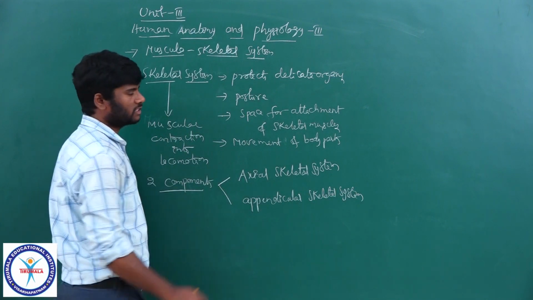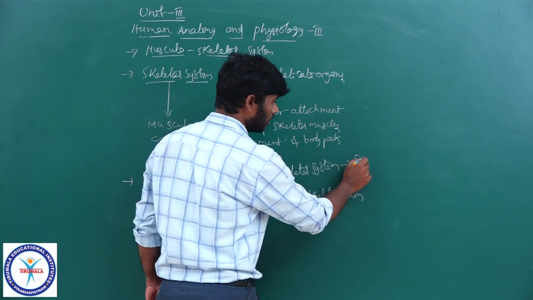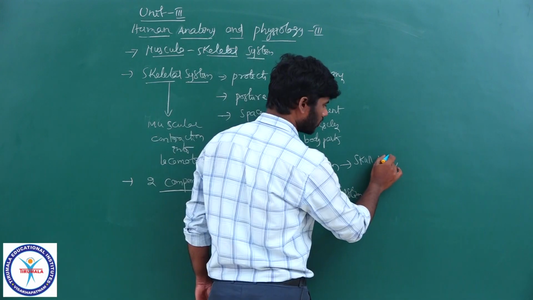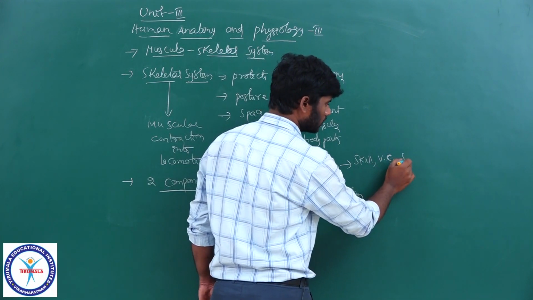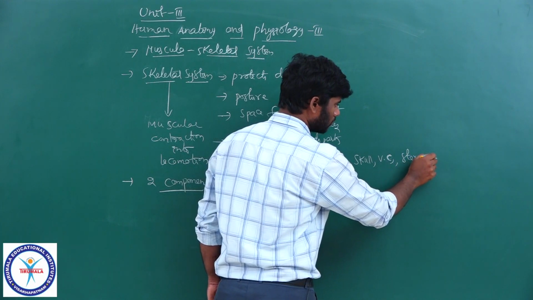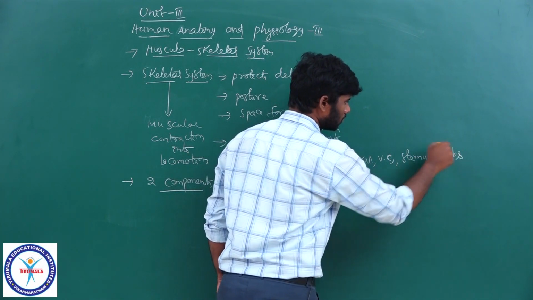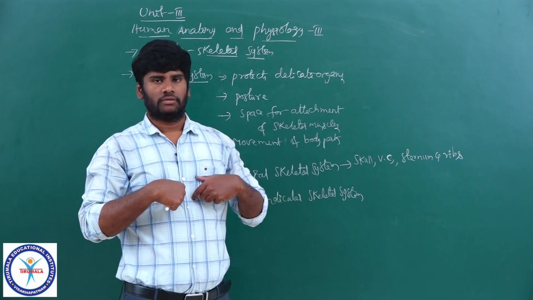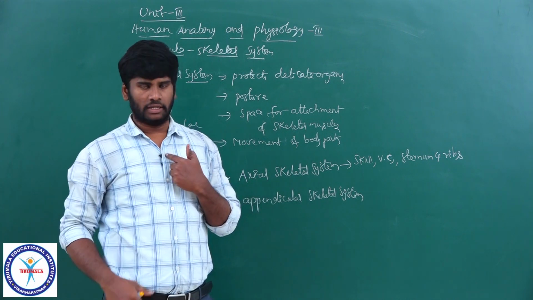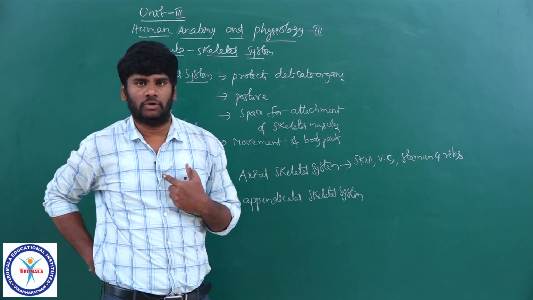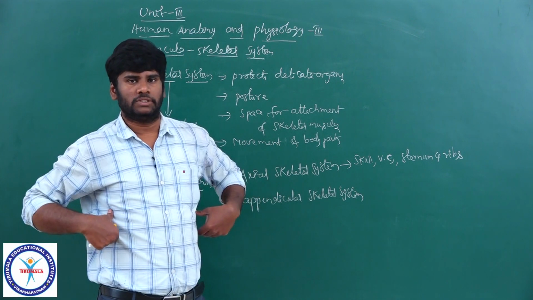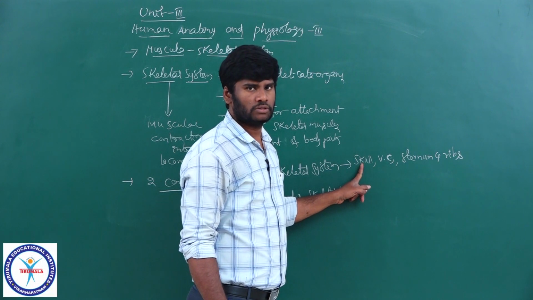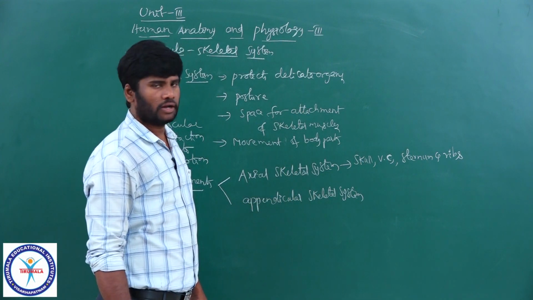The axial skeletal system includes the bones of the skull, the bones of the vertebral column, sternum and ribs. Sternum and ribs form the chest cavity. The chest cavity is formed anteriorly by the sternum, posteriorly by the vertebral column, and laterally by the 12 pairs of ribs. So sternum, ribs, vertebral column and skull bones all come under the axial skeletal system.